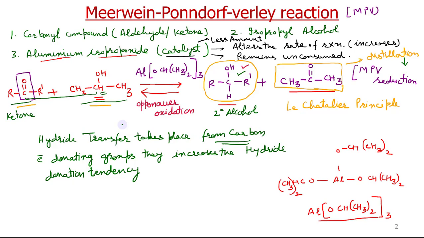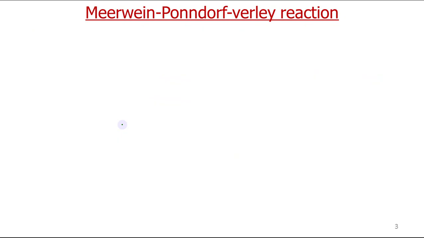So let us see the mechanism. Now we know from our previous slide that this is a reaction between a carbonyl compound and isopropyl alcohol. So I will write the carbonyl compound here, R C R dash double bond O. Now as I said, aluminium isopropoxide is a catalyst and it participates in the reaction.